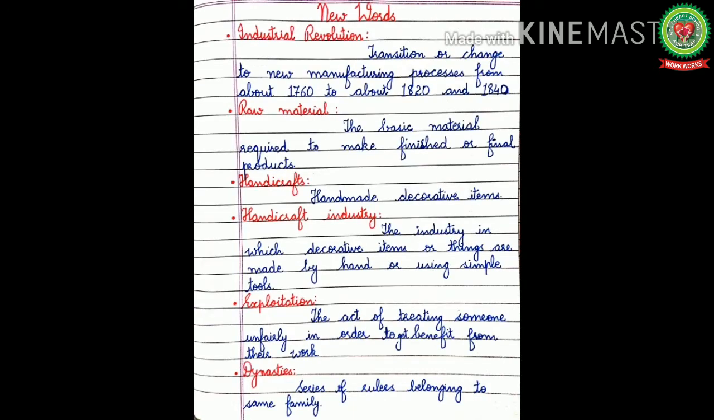Now let us discuss new words related to today's topic. Industrial Revolution: transition or change to new manufacturing processes from about 1760 to about 1820 and 1840. Raw material: the basic material required to make finished or final products. Handicrafts: handmade decorative items. Handicraft industry: the industry in which decorative items or things are made by hand or using simple tools. Exploitation: the act of treating someone unfairly in order to get benefit from their work. Dynasties: series of rulers belonging to the same family.